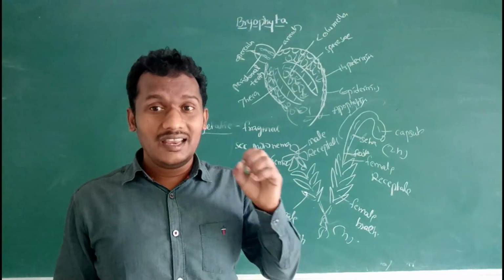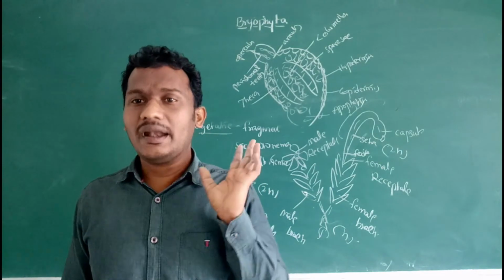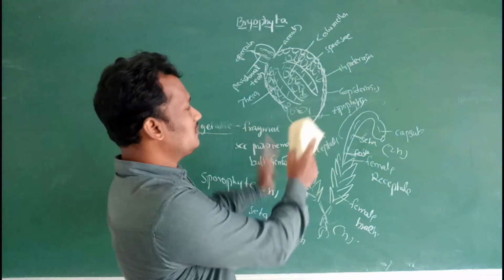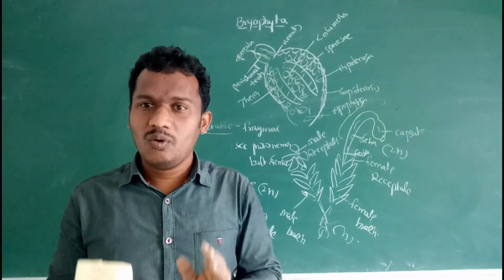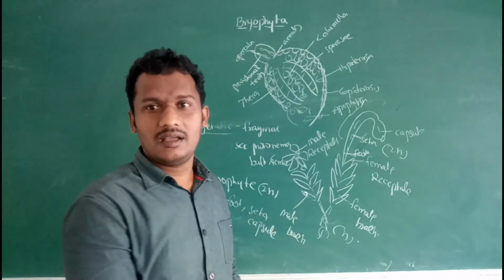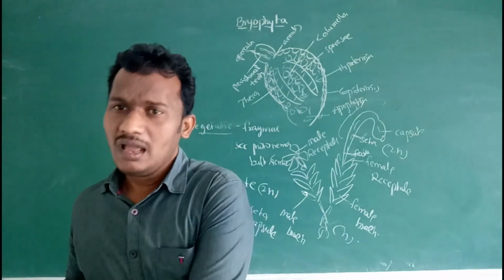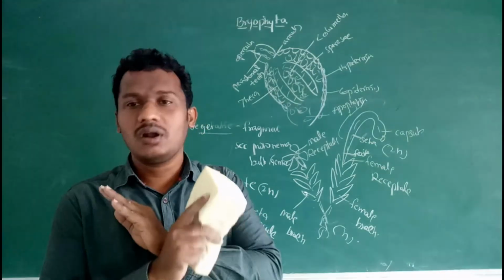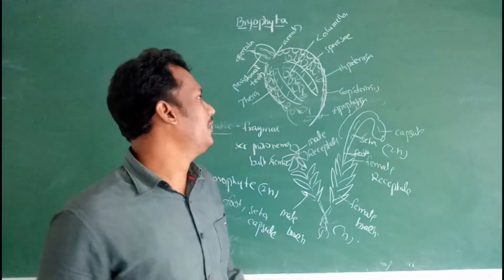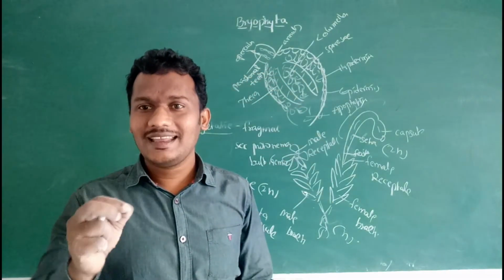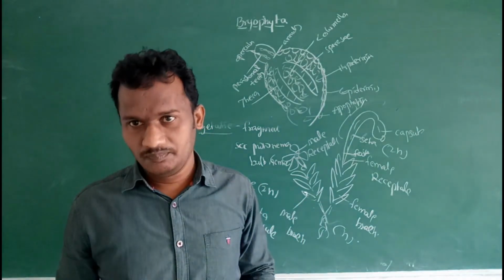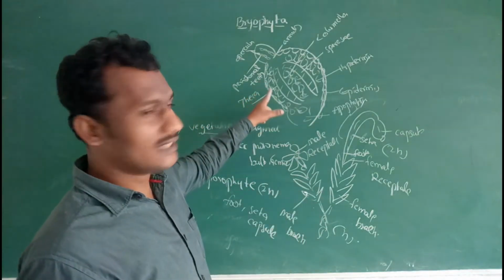But for photosynthesis, it requires water and mineral nutrients. That's why it is in a semi-parasitic condition. The sporophyte in Bryopsida plants is semi-parasitic on the gametophytic generation, not completely parasitic. Then the theca is the middle portion. It is the fertile region in the capsule.